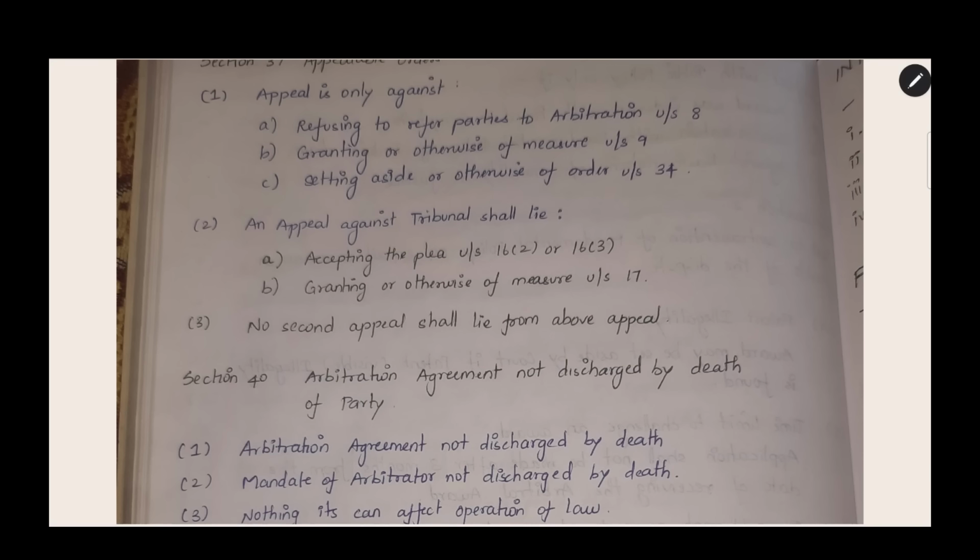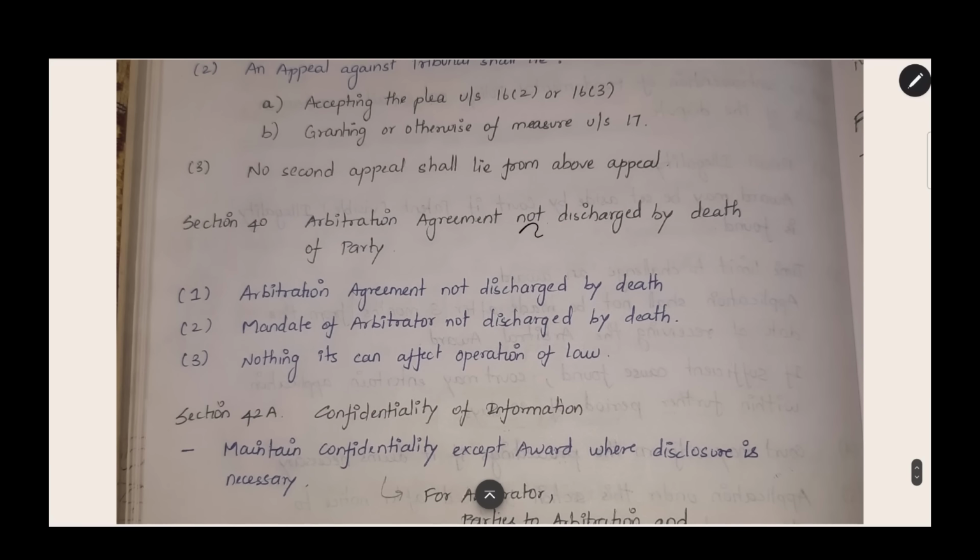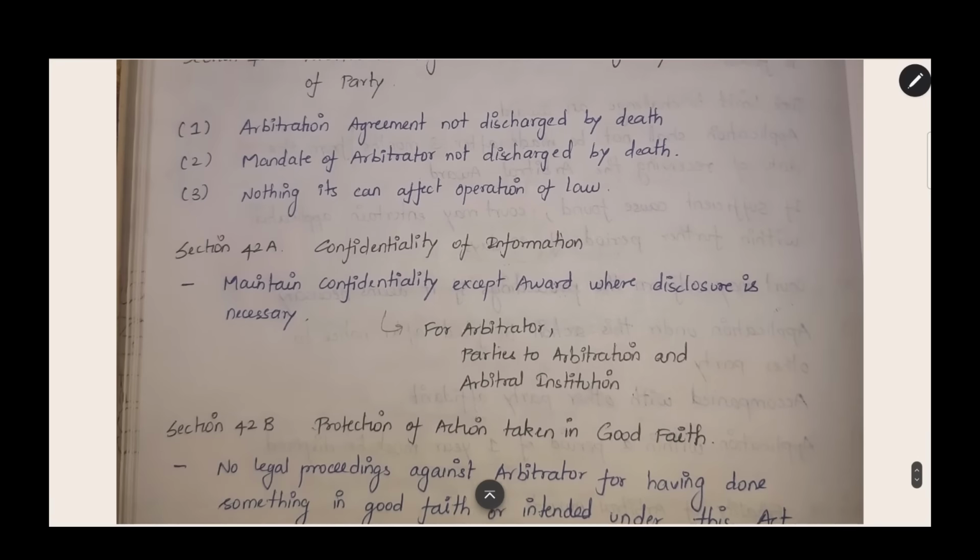The next section is section number 40. Arbitration agreement not discharged by death of the party. Arbitration agreement is not discharged by death. Even if any one of the party dies, the case will be carried on by the legal representative or the legal heir and it will not end. Mandate of arbitrator is not discharged by death. If any one of the party dies, the mandate of arbitrator, the office of arbitrator will not be terminated. Nothing can affect the operation of law. This is the operation of law and no one can affect it.